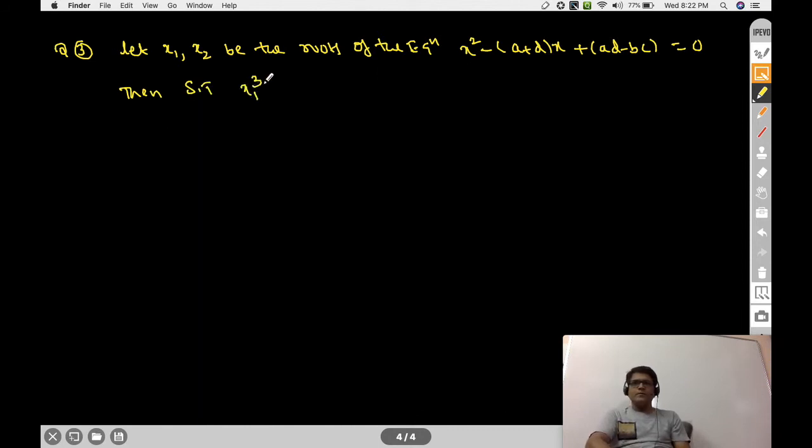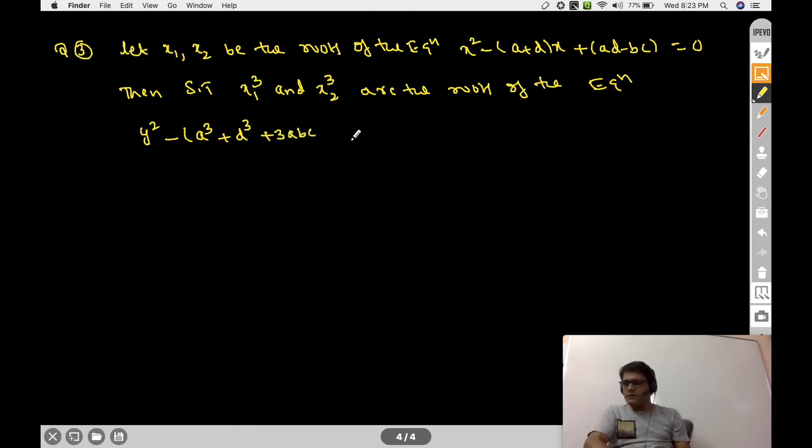x1 cube and x2 cube are the roots of the equation y square minus (a cube plus d cube plus 3abc plus 3bcd) into y plus (AD minus BC) whole cube is equal to 0. This is what we need to prove.